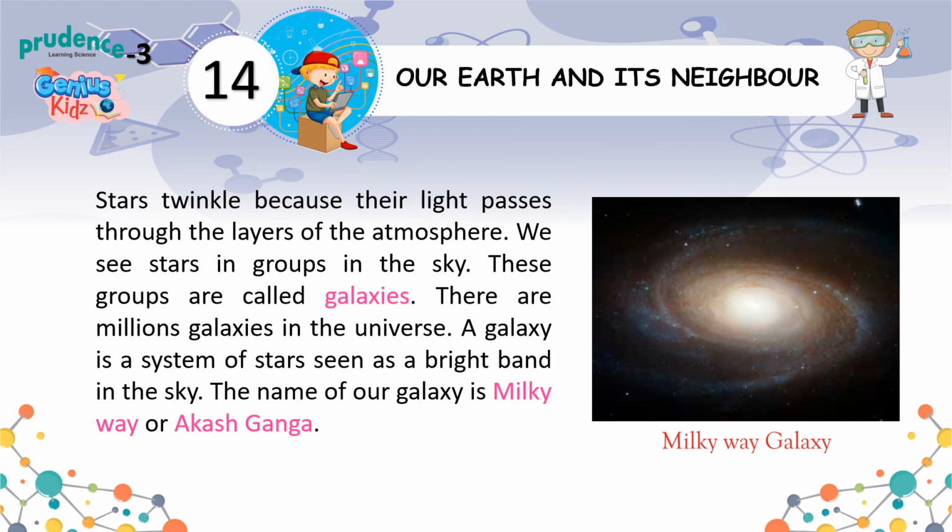Stars twinkle because their light passes through the layers of the atmosphere. We see stars in groups in the sky. These groups are called galaxies. There are millions of galaxies in the universe. A galaxy is a system of stars seen as a bright band in the sky. The name of our galaxy is Milky Way or Akash Ganga.